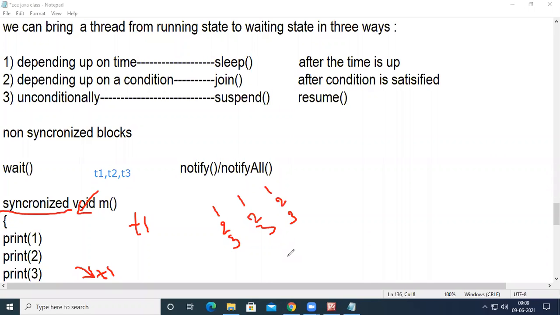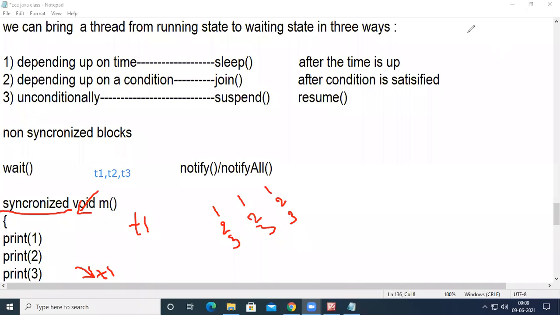When T2 is in the block, no other thread is allowed. And when the T2 execution is successful, then T3 will be moved into the block. Because only one thread is allowed into the block, we are getting the correct output of 1, 2, 3, 1, 2, 3 and 1, 2, 3.